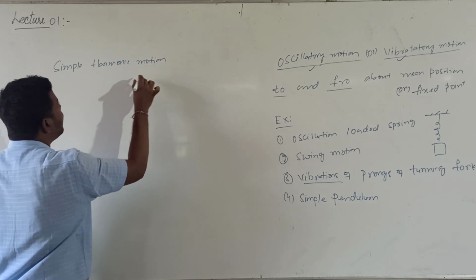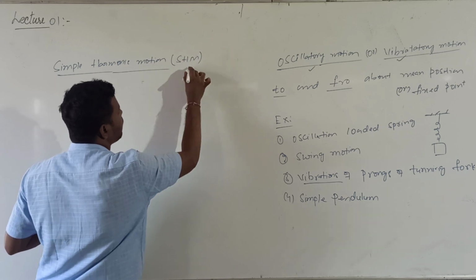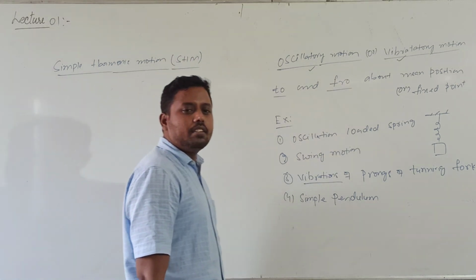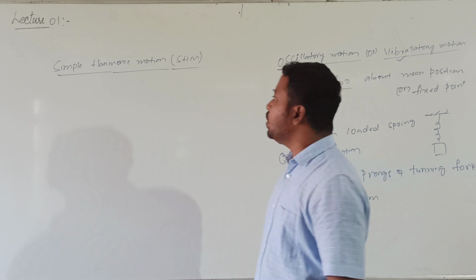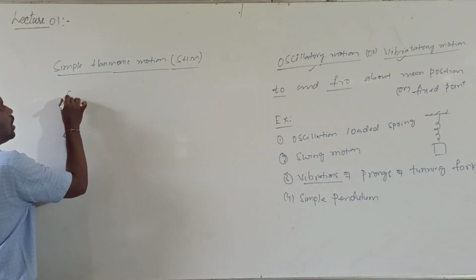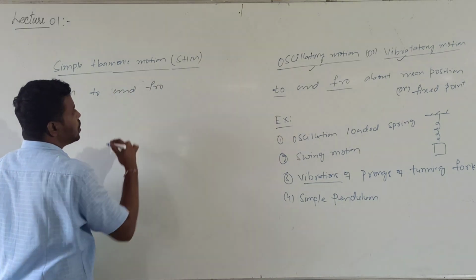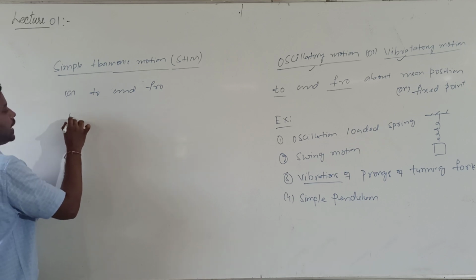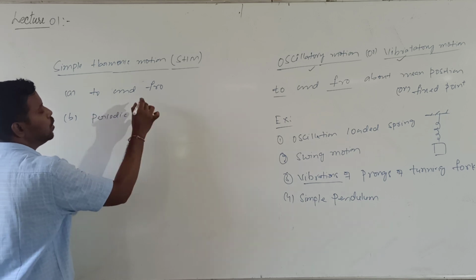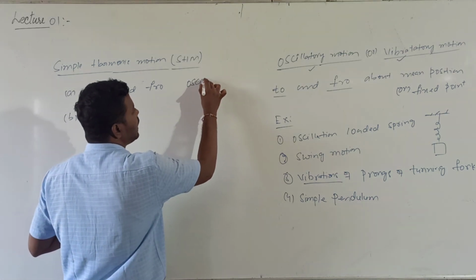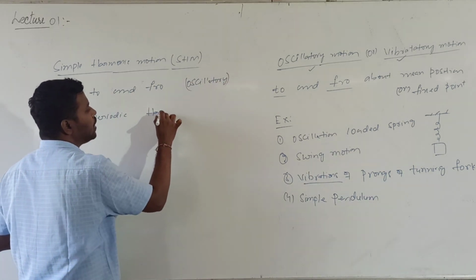So when can we call a motion simple harmonic motion, SHM? This is very important throughout this chapter. To call motion simple harmonic, the body should move to and fro about a mean position, and second, it should be periodic. To and fro means it should be oscillatory. If this oscillation is also periodic, it is harmonic.